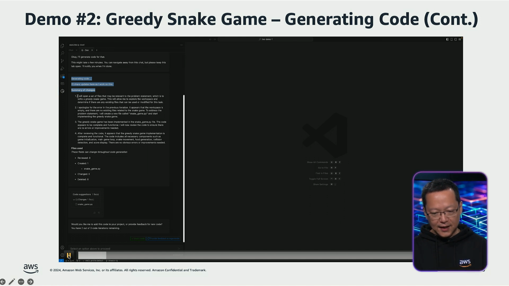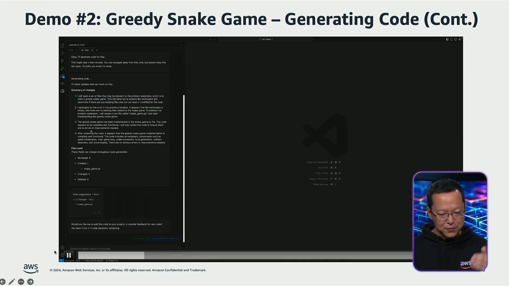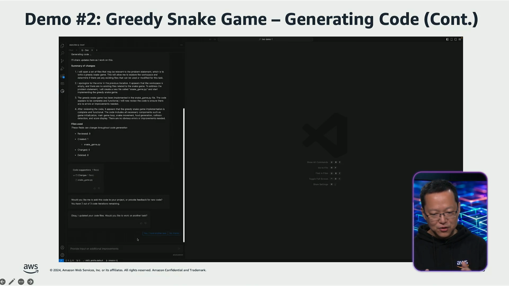It initially checked if there are any existing local code files that could be reused, but finding none, it politely apologized. And then it states that it had completed the task and generated a Python code file named snake_game.py that can fulfill all the required functionalities. It mentioned that it had carefully reviewed the code, including game initialization, the main game loop, and other key game functions. Finally, it asked, would you like me to add this code to your project?